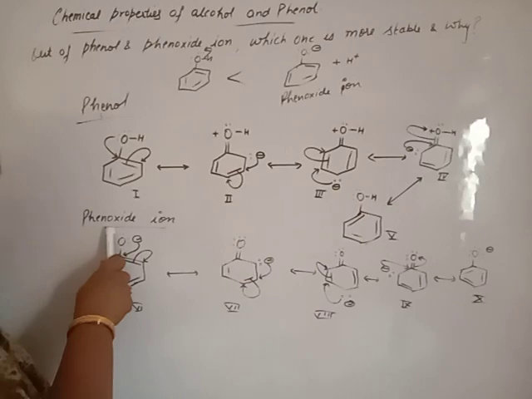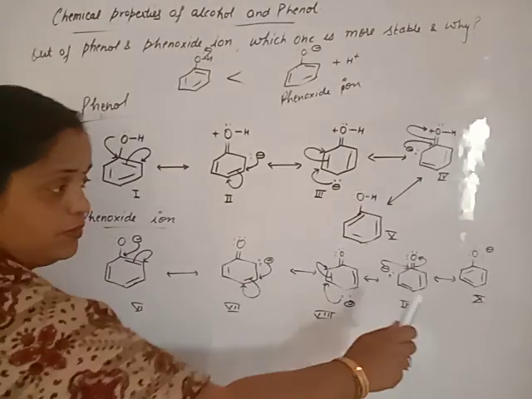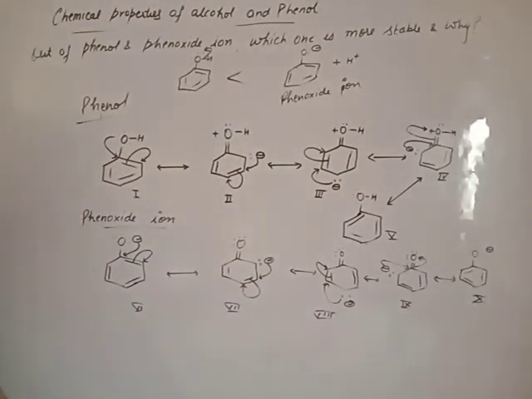But in case of phenoxide ion from structure number 6 to 10, all structures carry -1 charge or negative charge, which make the each structure equally stable. So phenol is less stable than phenoxide ion, or you can say phenoxide ion is more stable than phenol.